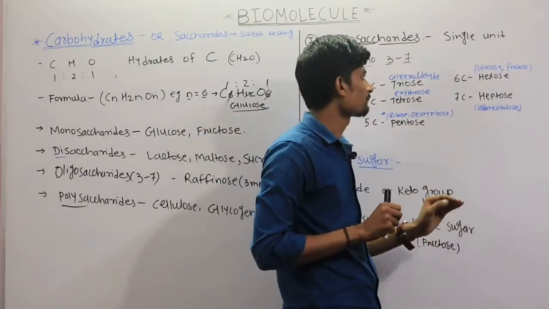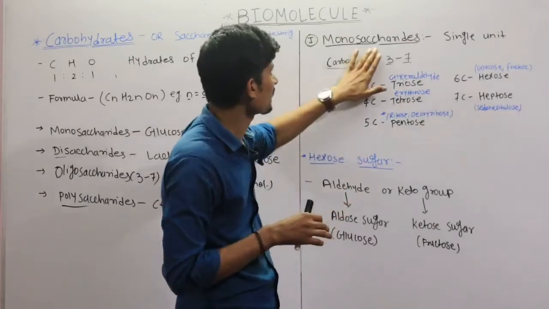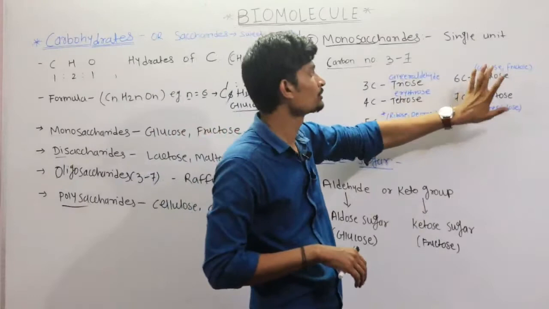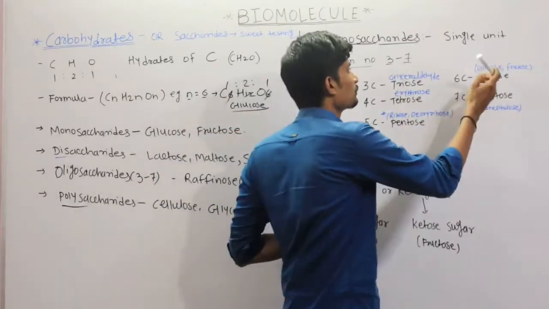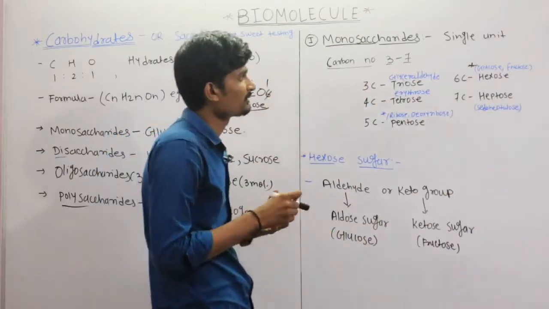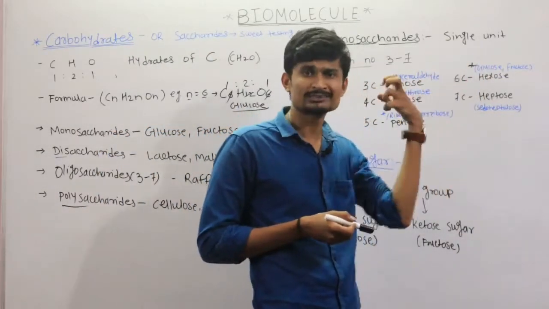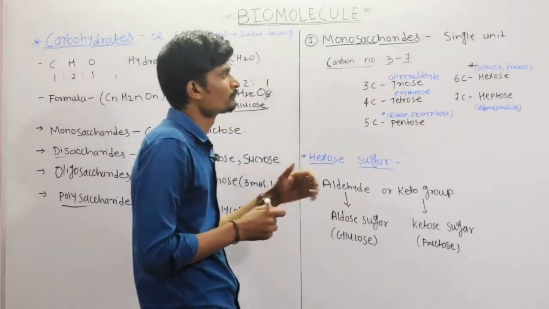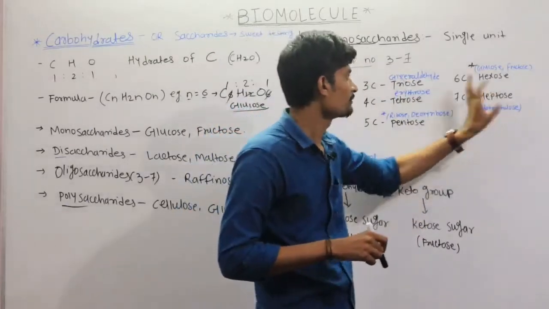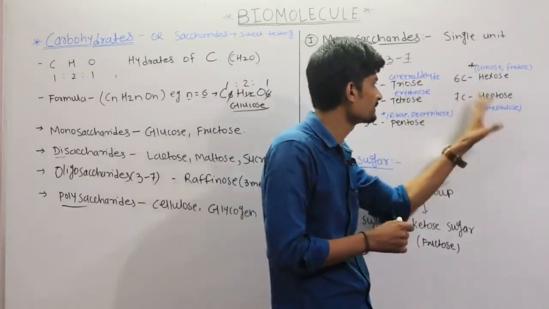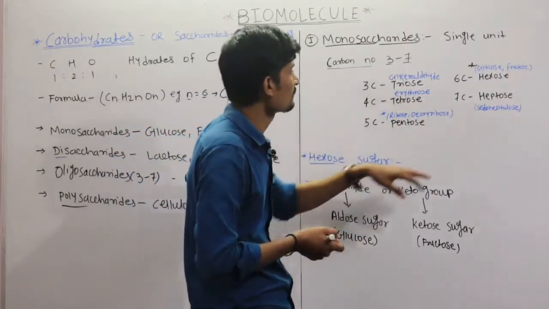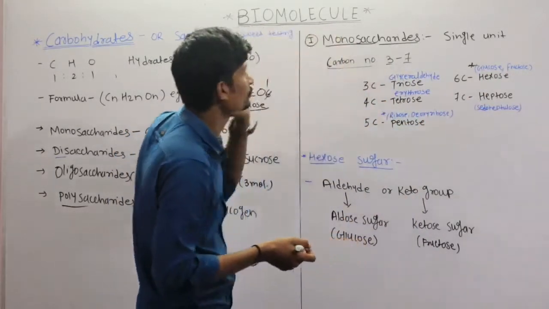Then the 6 carbon compound, the monosaccharides which contain 6 carbons, are called hexose sugar, and the examples are glucose and fructose. These are also important because in our syllabus there is a detailed study of the structure of glucose and fructose. Then the last one is the 7 carbon monosaccharide, which is called a heptose, and the example is pseudoheptulose. These are not in our syllabus. So these are the monosaccharides.